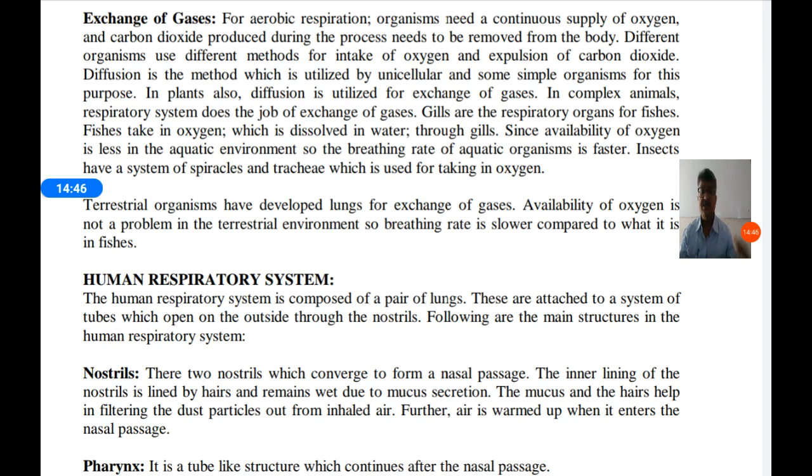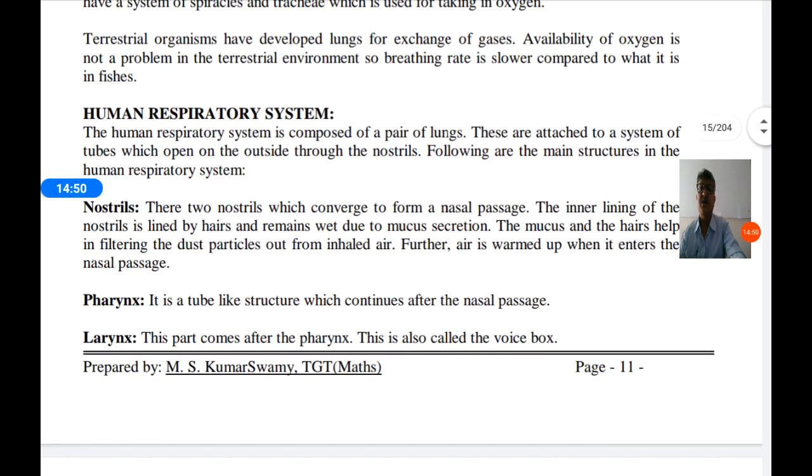The organisms which are living on land are called terrestrial organisms. Terrestrial organisms come in contact with oxygen. We all know that there is 16% oxygen present in the air. That oxygen is utilized by terrestrial animals for their respiration.